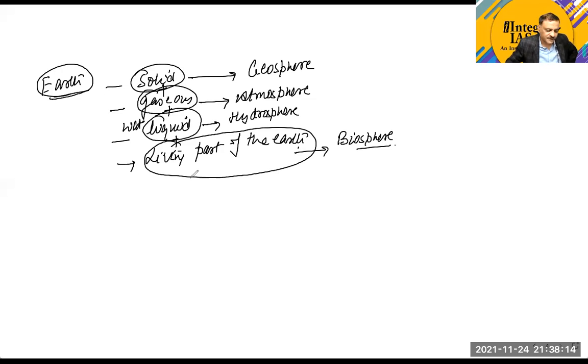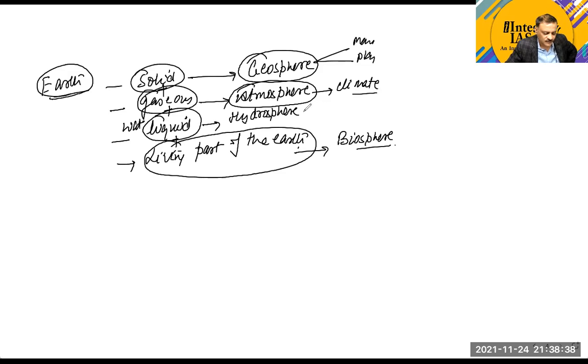So what type of variation will you find? You can find variation in the geosphere, which means at some places you have mountains, at some places you have plains. You can also find variation in the atmosphere, because there are different weathers and climates at different places. And you have variation in terms of the hydrosphere also, and variation in terms of the biosphere also. You got this point, guys?